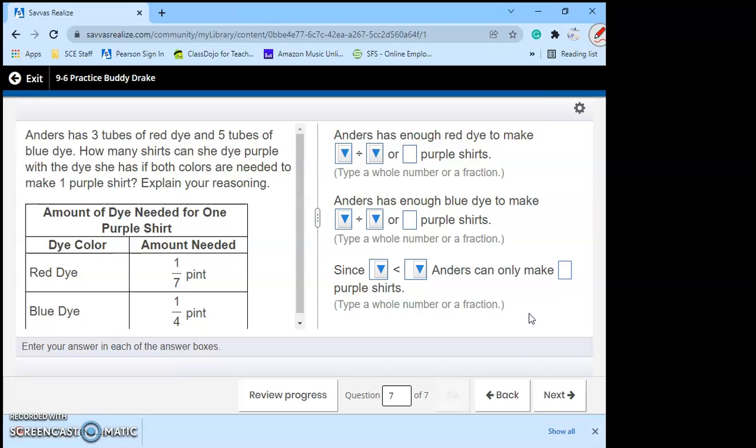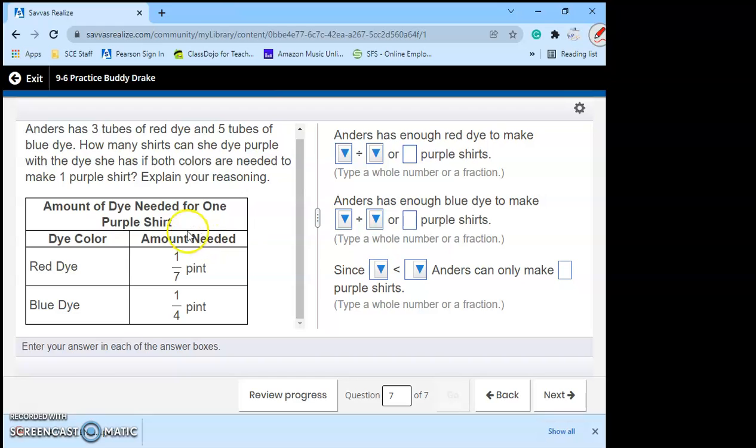Anders has 3 tubes of red dye and 5 tubes of blue dye. How many shirts can she dye purple with the dye she has if both colors are needed to make 1 purple shirt? Explain your reasoning. And it says the amount of dye needed for 1 purple shirt: the red dye is needed 1/7 of a pint, and the blue dye needs 1/4 of a pint.